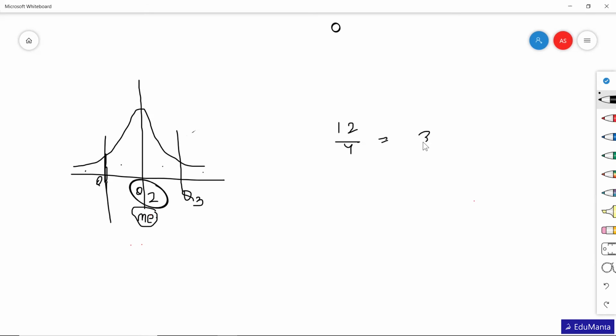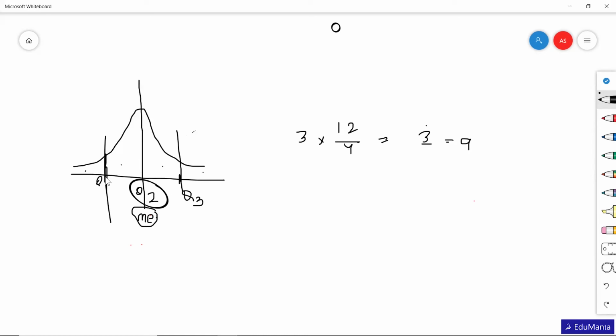So we will get 3. At the third position, in the same way as we first arranged the data in either ascending or descending order and then found the position, whatever value is at the third position will be Q1. And at the ninth position, because the third quartile will be 12 divided by 4 multiplied by 3, here we get 9. So at the ninth position, whatever the value is corresponding to that position will be Q3.